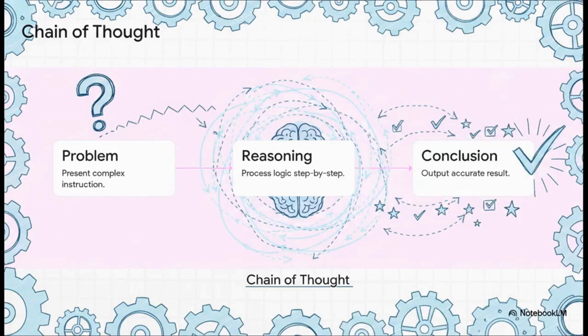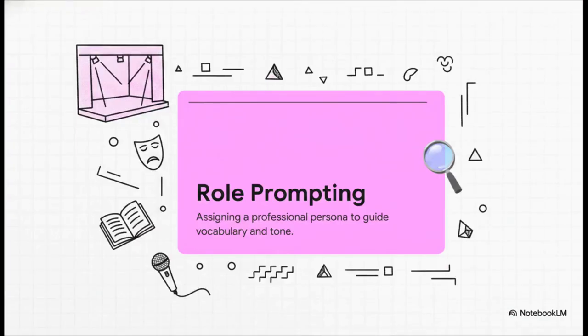The workflow is simple, but man, is it powerful. You present the complex problem, have the AI break the logic down step by step, and only then does it output the conclusion. Often, simply inserting the phrase, "think step by step," into your prompt yields a mathematically and logically superior result. Why? Because you force the machine to actually process the intermediate steps instead of just guessing the final destination.